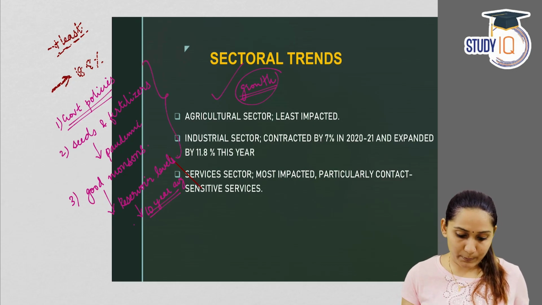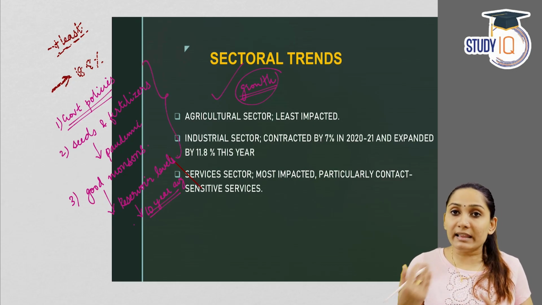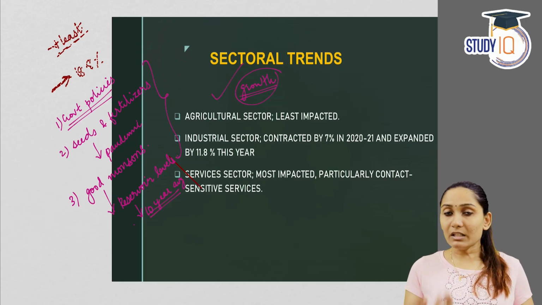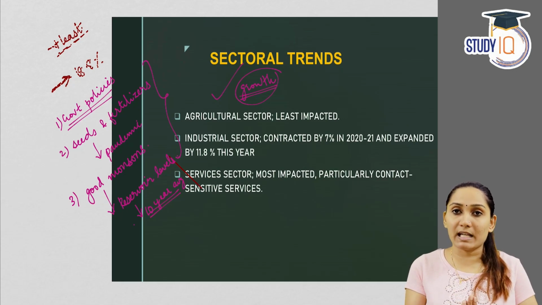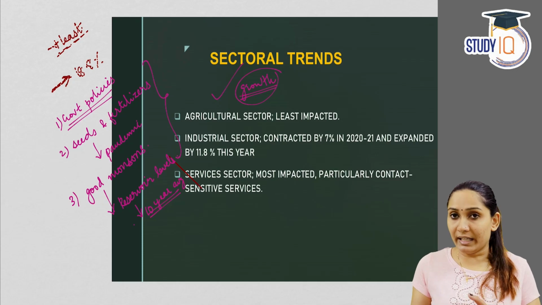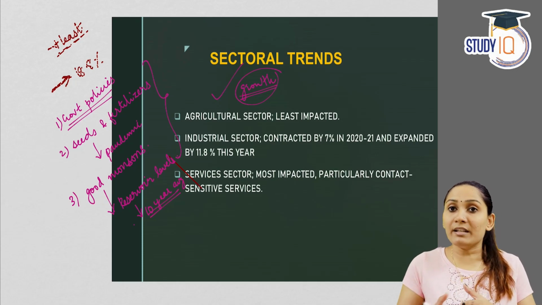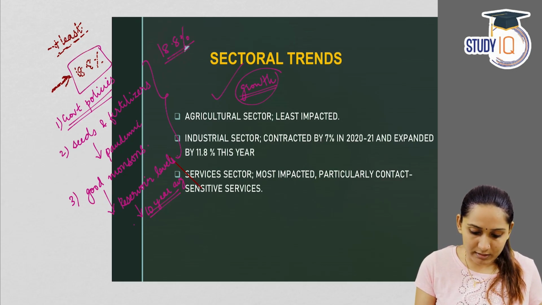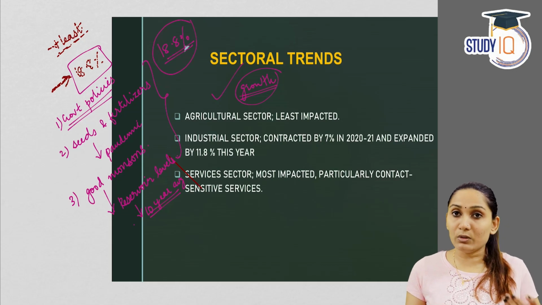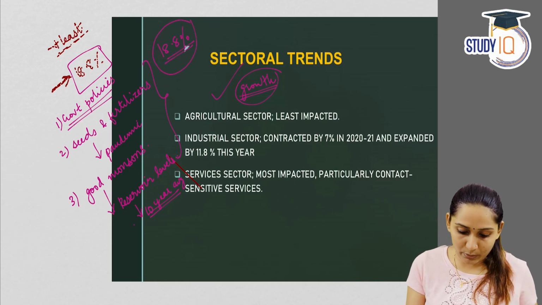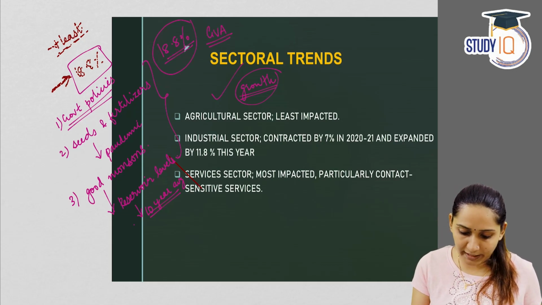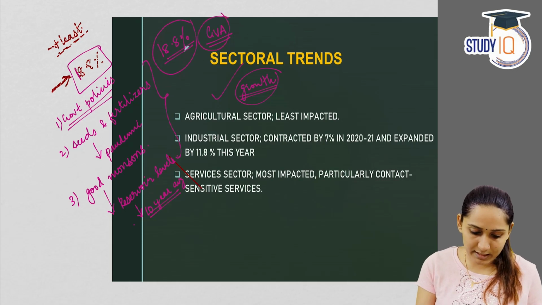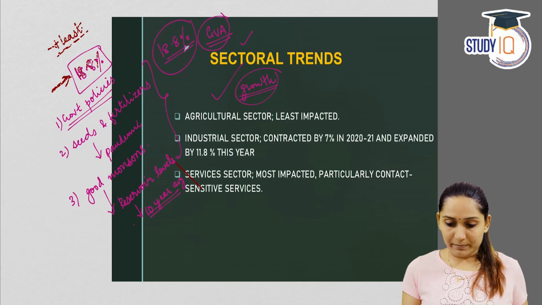So all these factors put together, the conclusion is that in the agricultural sector, the production was high, the output was high, the net sown area increased, and the output in real terms was also high. And the growth was 18.8%, or the GVA, not exactly growth, the GVA contribution, gross value added contribution of the agricultural sector remained 18.8% according to the survey.